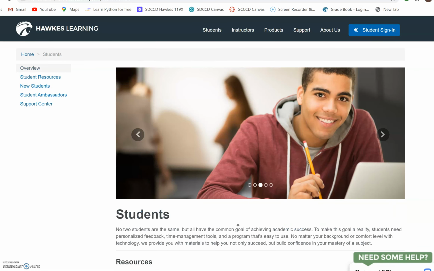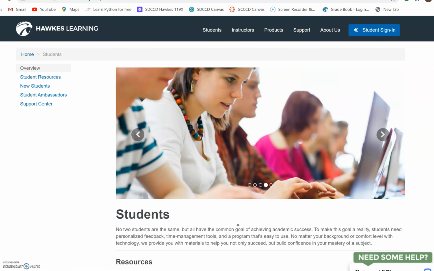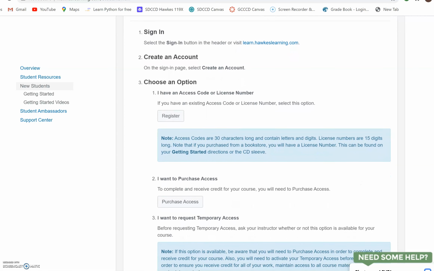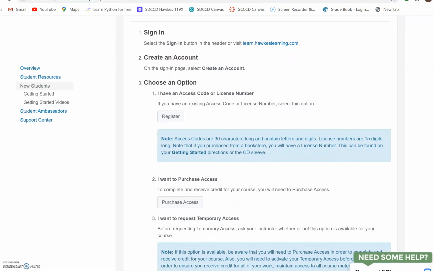So that's this button right here on the top right. It says student sign in. After clicking on that button, if you don't have a Hawks account, you're going to have to create an account. And it's going to ask you for one of these 3 options. Do you want temporary access? Do you want to purchase access? Or do you already have an access code?